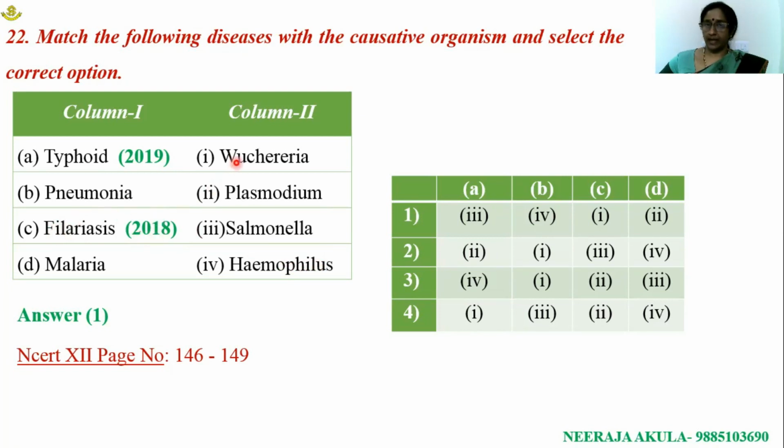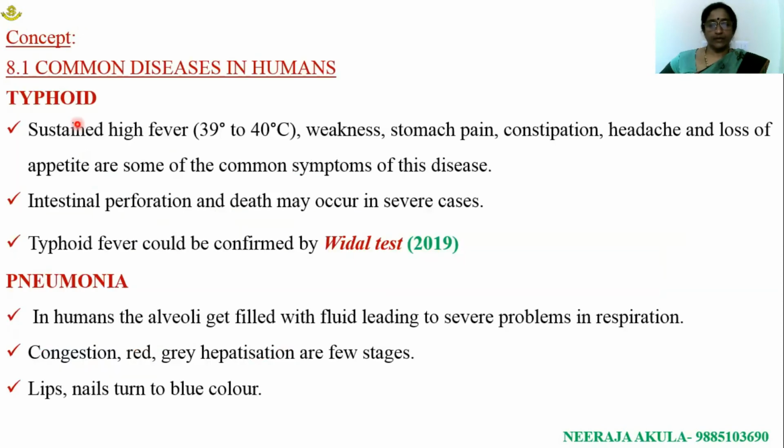Filariasis: the causative organism is Wuchereria bancrofti or Wuchereria malayi. Malaria: the causative organism is Plasmodium. Different species of Plasmodium are there: Plasmodium vivax, Plasmodium falciparum, Plasmodium ovale, and Plasmodium malariae. So for this, the answer is option number 1. If we come to the concept related to this, we may get extension of these questions next year.